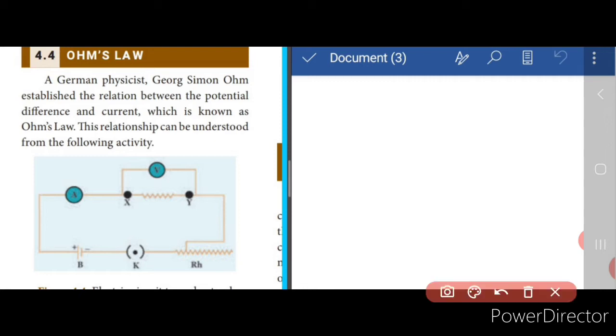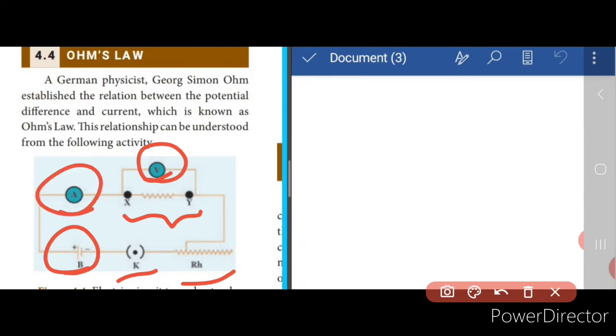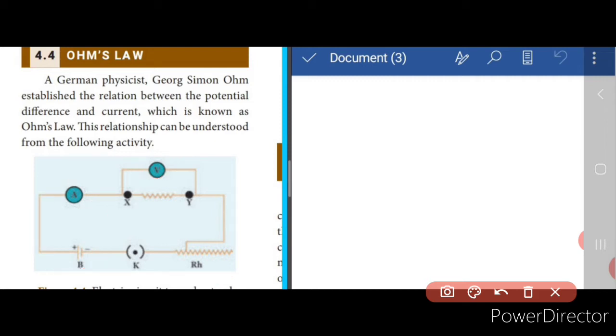Now, to understand or derive Ohm's law, the circuit used is given in the picture. This is the circuit. Here you can see the battery, key, and rheostat, which is connected to a conductor XY. The conductor is connected in parallel to a voltmeter, and one point of the conductor is connected to an ammeter, which measures the flow of current, right? Using this activity, we are going to find out the relationship between the potential difference and the current flowing through the conductor.